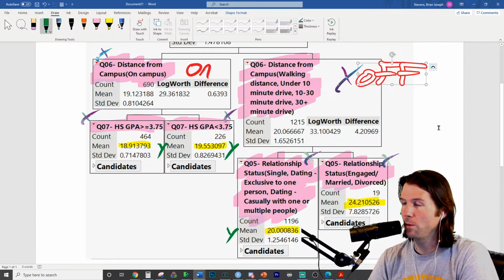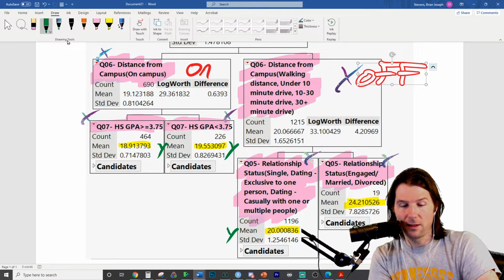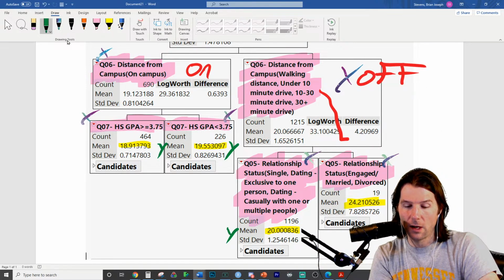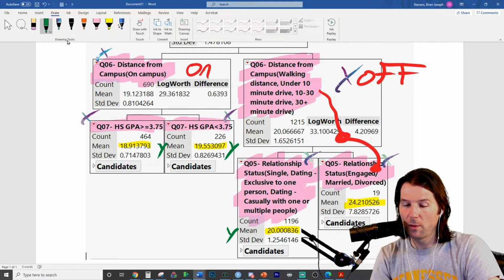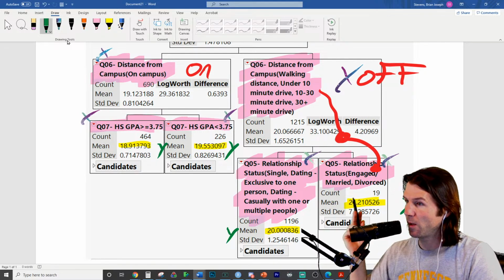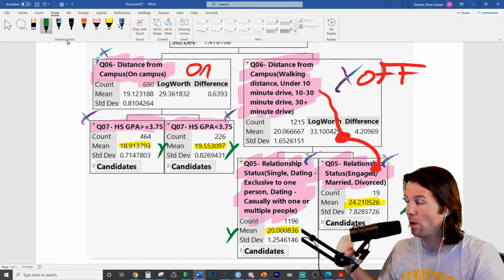And then what do you notice about the oldest people? Let's follow the path down again. I think we're still on the red pen, even though it says green. What do you notice here as we follow down in this choose your own adventure format? The oldest people right here are people who live off campus.